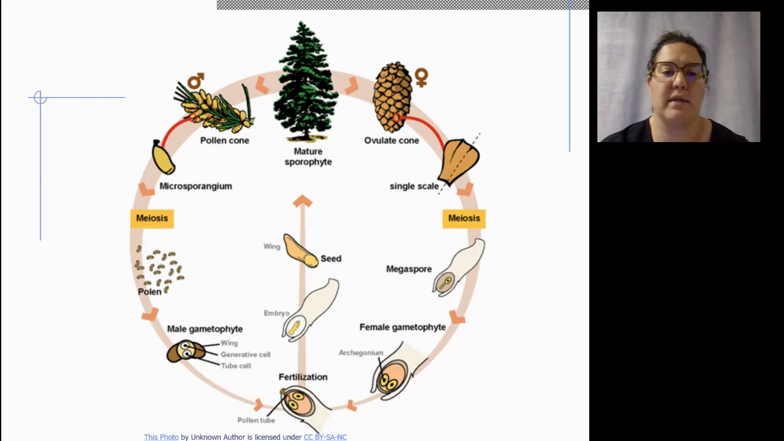Now here we have the conifer alternation of generations. So the mature sporophyte can become ovulate cones or pollen cones, which then will undergo meiosis to make individual pollen. Those are the male gametophytes. And in the female cone, they undergo meiosis to become a megaspore. And they're contained in the cones. If fertilization occurs, then a diploid embryo is formed, which then would become a seed for a conifer.